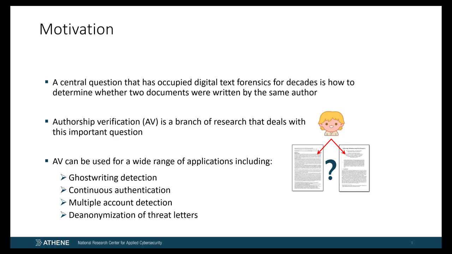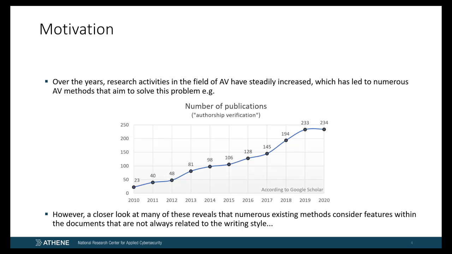AV can be used for a wide range of applications, such as ghostwriting detection, continuous authentication, multiple account detection, de-anonymization of threat letters, and a lot more. With the steadily increasing number of research activities in the field of AV, a variety of approaches have been proposed to solve the AV problem, many of which show promising results. However, when taking a closer look, one can see that a large number of these AV approaches rely on features in the text that are not always related to the writing style.